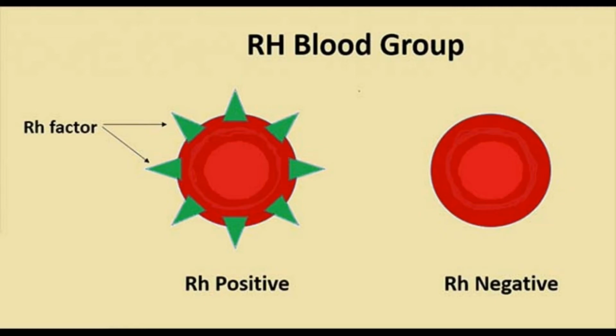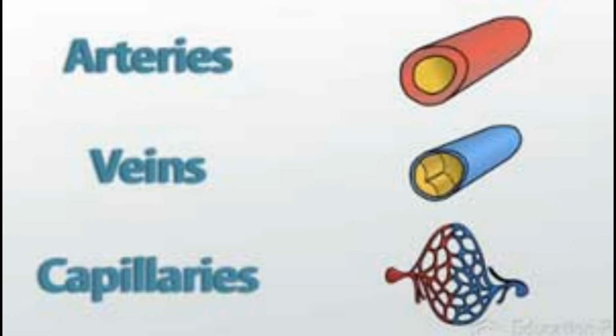Now coming to blood vessels. The blood flows in tube-like structures throughout the body. This hollow network of tube-like structures present throughout the body is called blood vessels. The blood from one organ to another organ, or from the heart to all the body parts, is pumped through these hollow tube-like structures called blood vessels only.